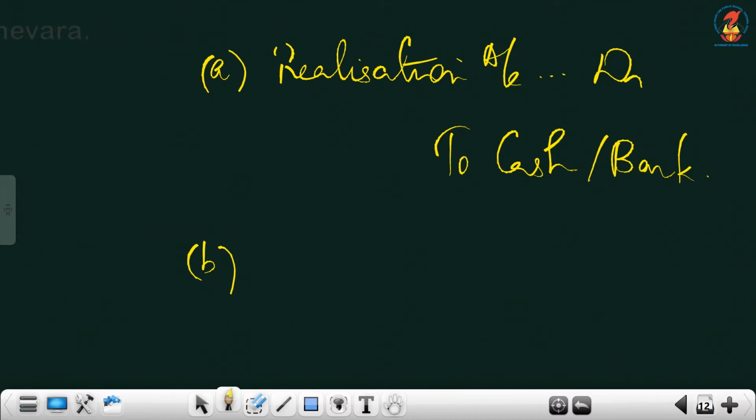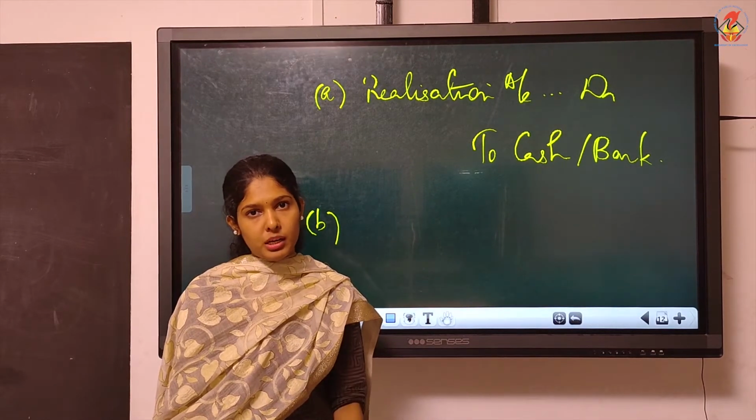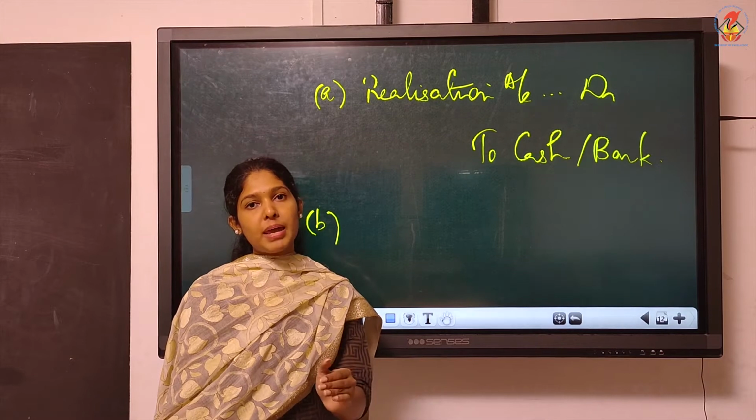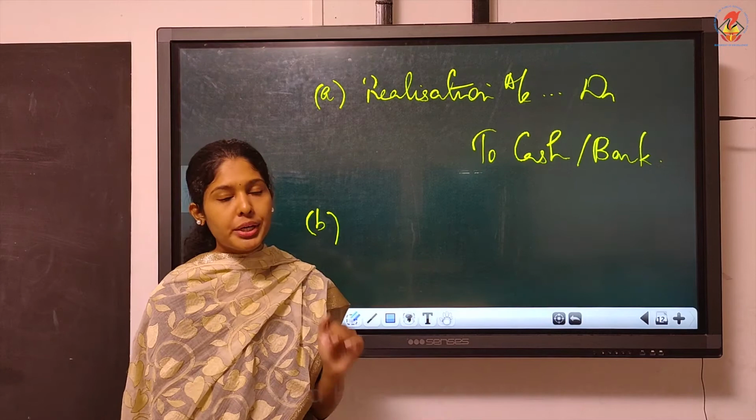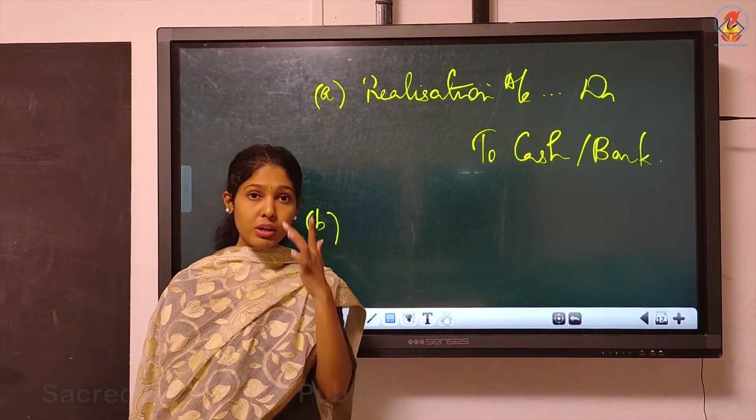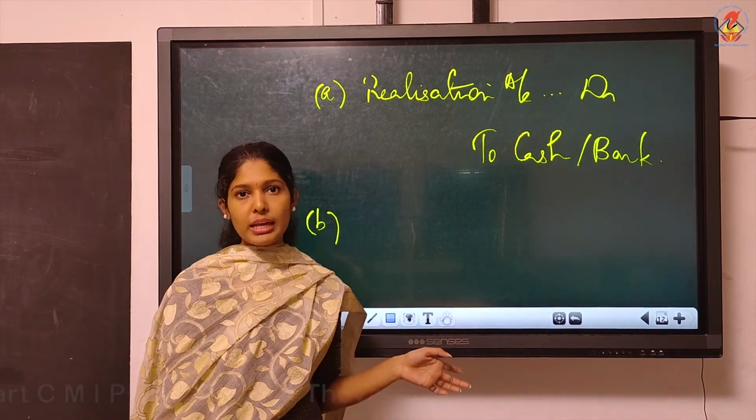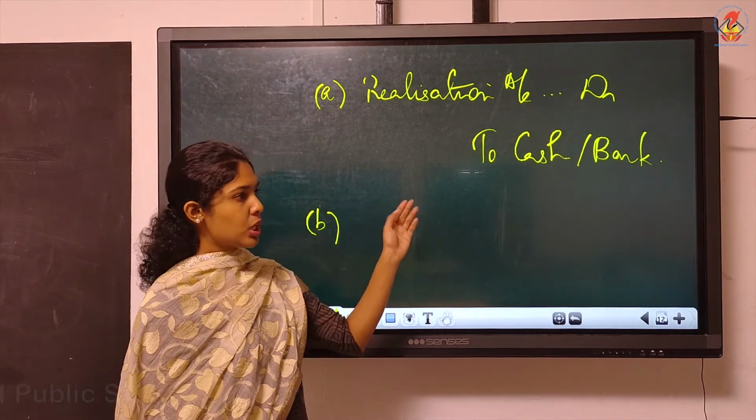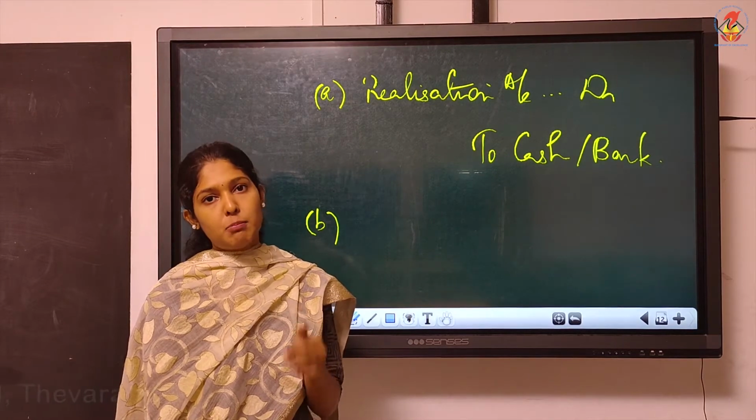Second situation, when realization expenses are borne by the firm but paid by a partner. So in effect, it is paid by the partner. So borne by the firm but paid by a partner. See, in your textbook, it is given as different heading. This will be easier for you to learn. So you write like this. Second one, you write realization expenses borne by the firm but paid by a partner.